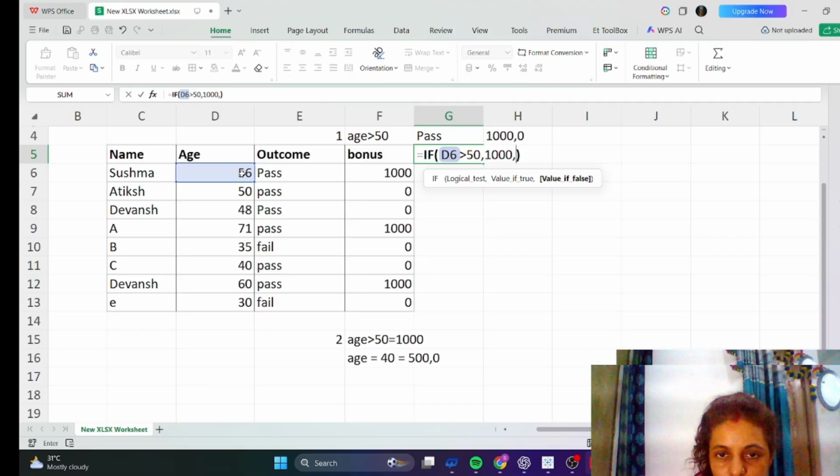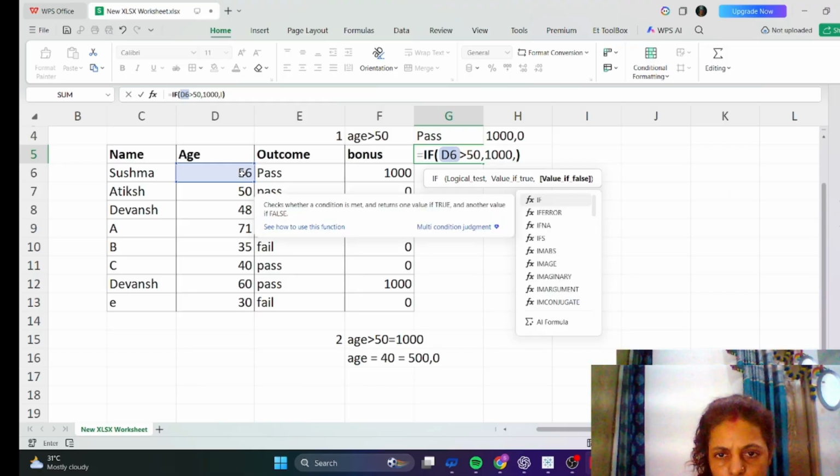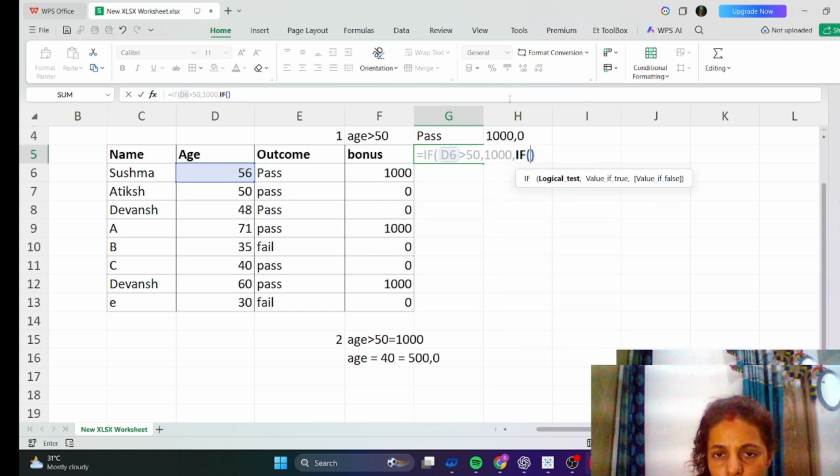Again we are going to apply the IF function. IF is showing here, we have to select from here. Again age, then we are going to write if age should be equal to 40, comma, value if true.